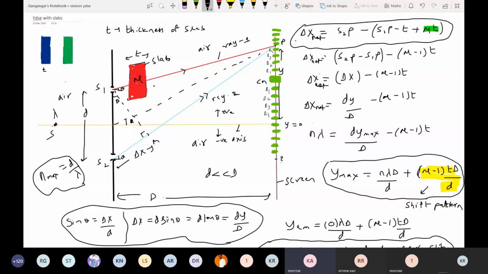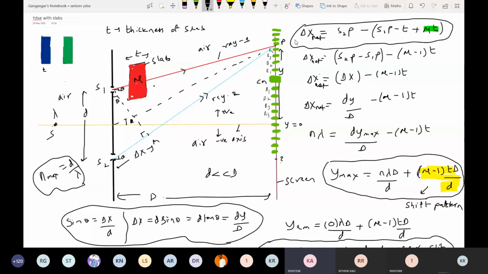Produce a shift in the light ray, sir. So we are ignoring that thing, sir. What shift? Lateral shift. You know, the thickness will be of the order of a micrometer, no? Yes, sir, go and check the lateral shift.